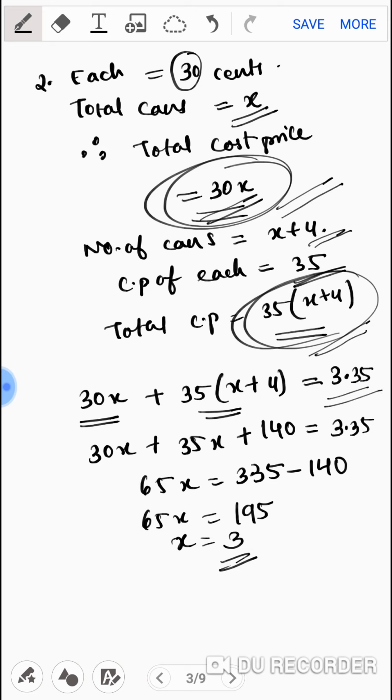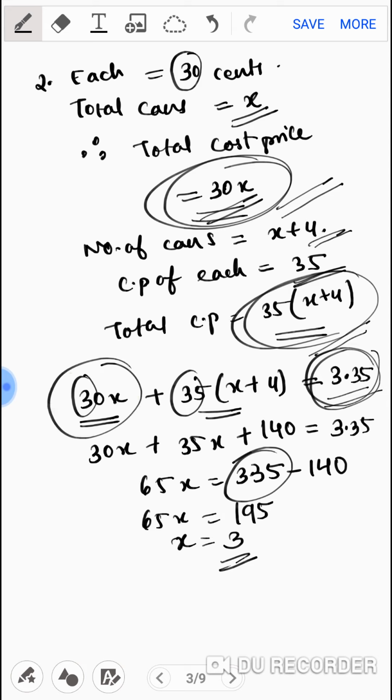$3.35. My dear kids, this is given in dollars, but here it is given in cents. So I'll convert these dollars into cents by multiplying by 100. So I'll get 335 here. I made my equation 30x plus 35 bracket x plus 4 is equal to 3.35. That 3.35 I have converted into cents. That will become 335. From there you will get the value of x as 3. Got my point clear?